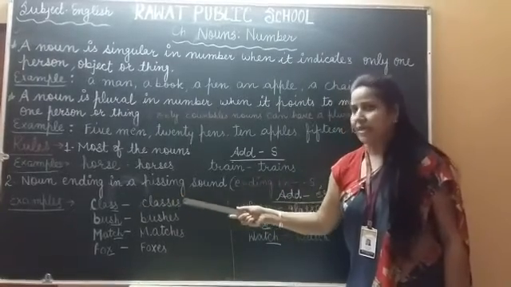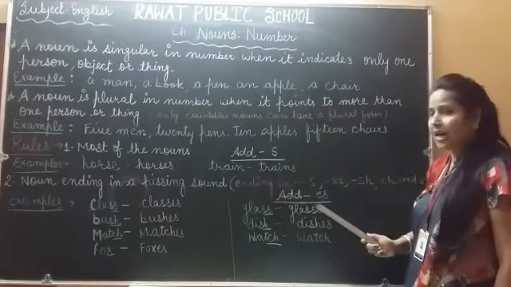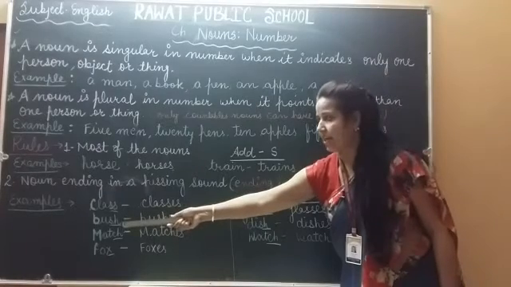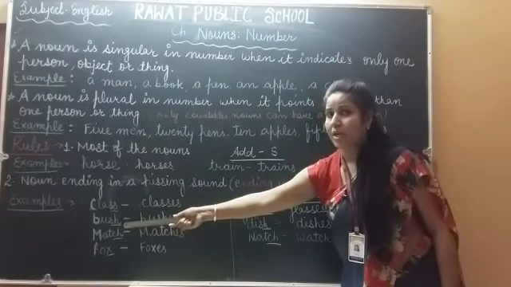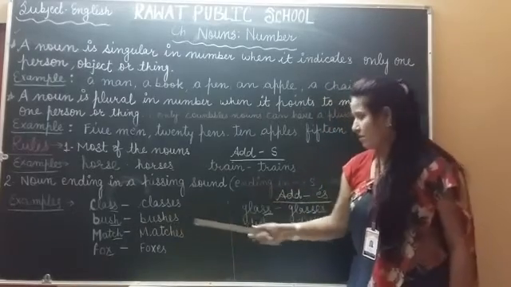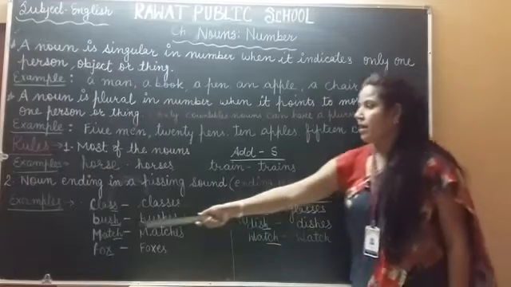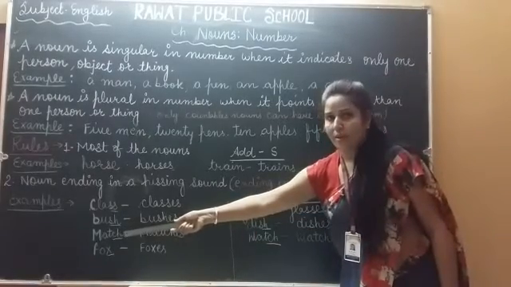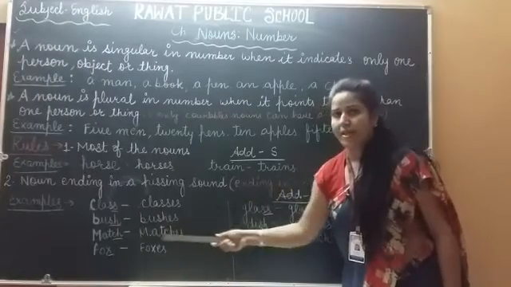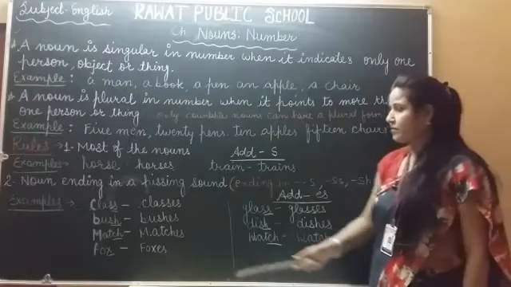It will be classes. And glass, it will be glasses. Bush, sh here. And which sound is coming? Hissing sound. And we will add es. It will be bushes. Dish, dishes. And now the ch sound is coming here, then we will add es. Match, matches. Watch, watches.